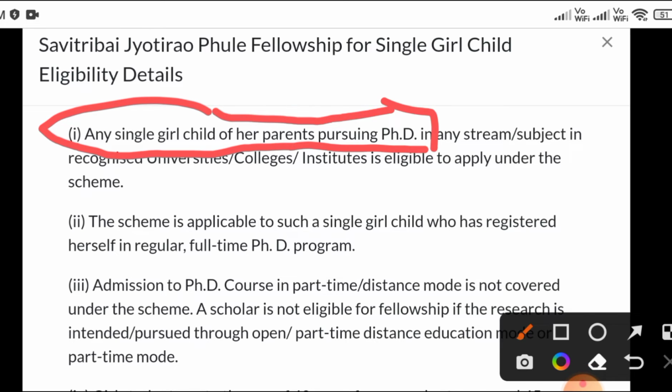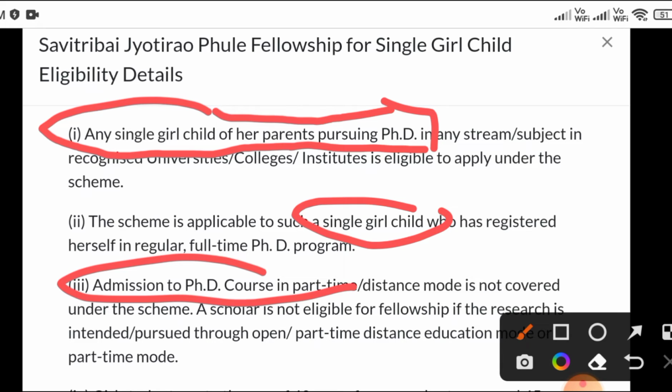This is the key point of this fellowship. If you want to get this scholarship, you have to fulfil this criteria. Also, admission to a PhD course in part-time or distance mode is not covered. They are talking about the full-time PhD.